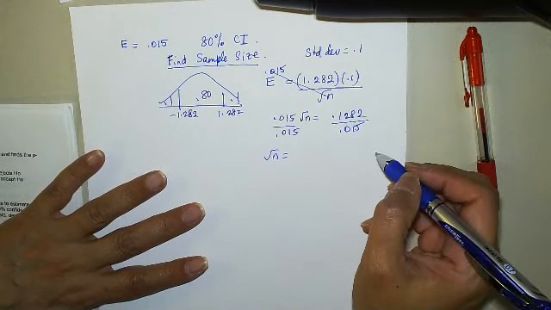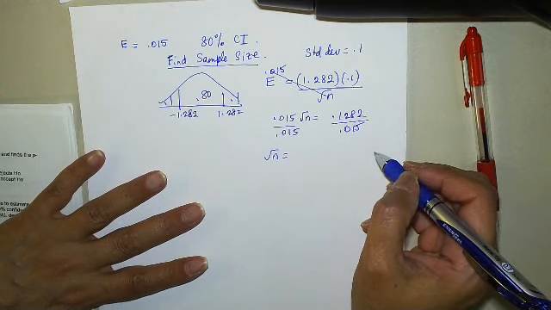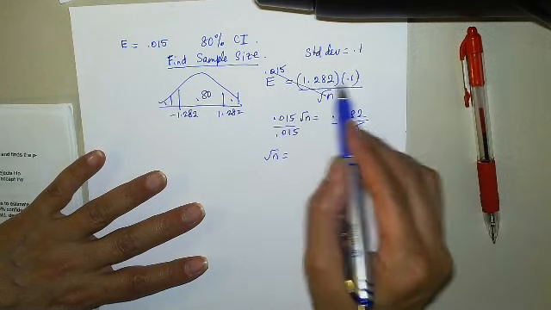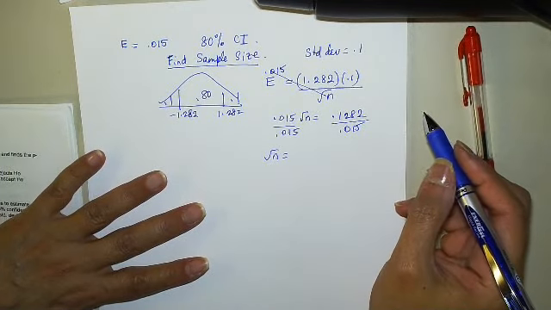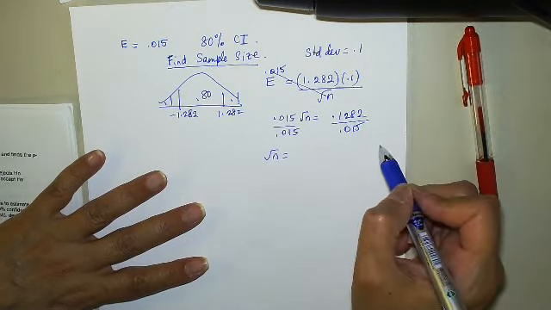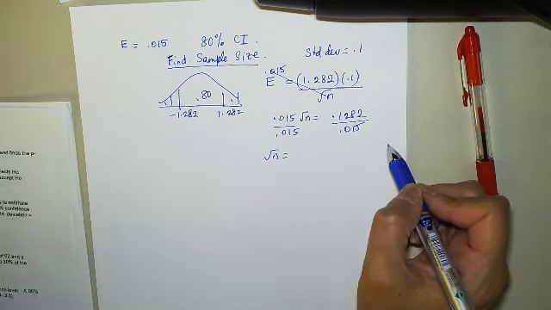Who's doing it? Anyone? Wait, why is it 0.1282? Because I multiplied by 0.1. Oh, okay.